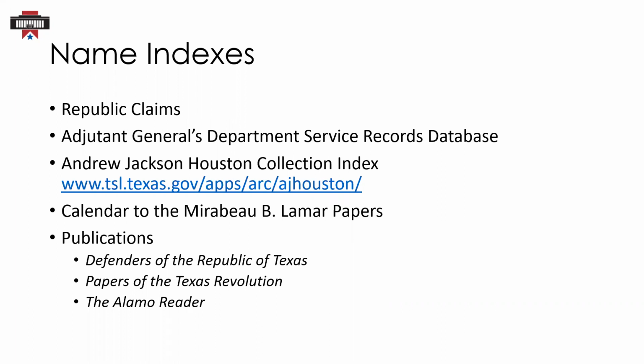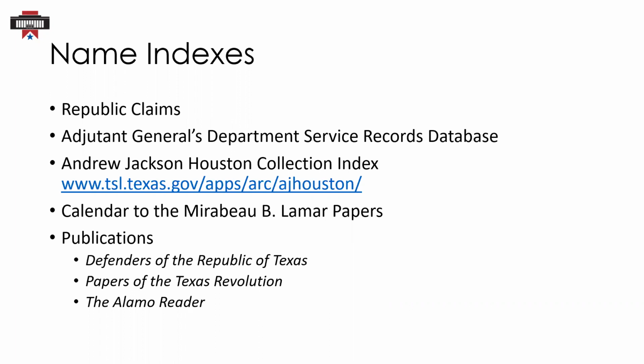The published calendar to the Mirabeau B. Lamar papers allows you to check the index, then view listings of documents and brief descriptions of what's contained within those documents. The calendar has been digitized and is available on the Texas Digital Archive, but the original documents themselves must be viewed on site.